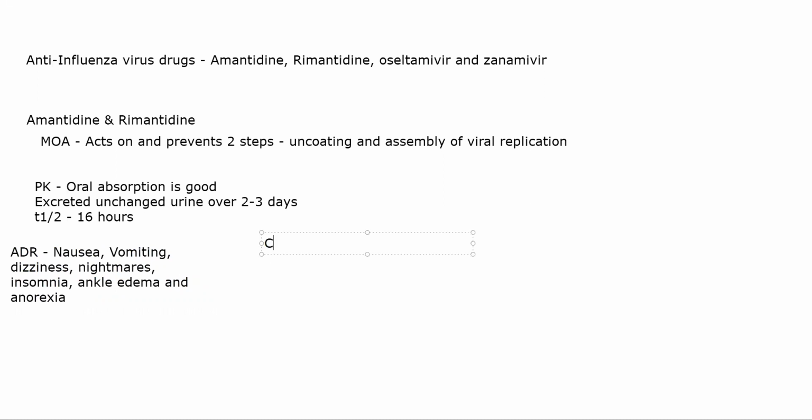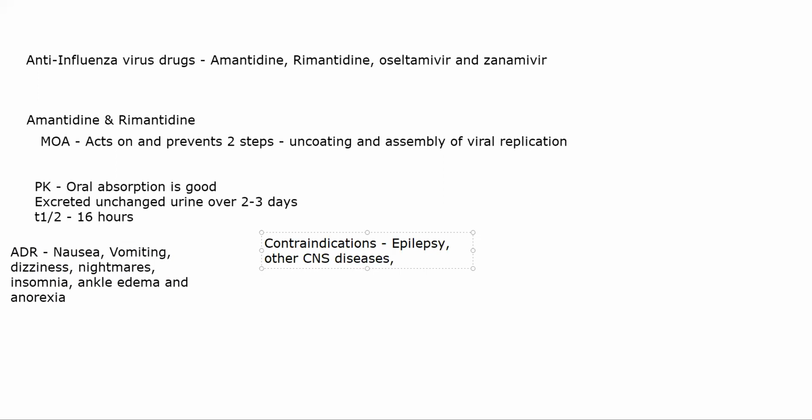Contraindications. You should absolutely not give them in patients who are epileptics. Epilepsy, we have covered epilepsy, right? Epilepsy is basically seizures plus convulsions, right? The patient will have uncontrolled seizures along with convulsions in their body. Okay? Their neurons will be firing, misfiring specifically. Okay? You cannot give it in epilepsy. Other CNS disorders. So if they have any other central nervous system disorders or diseases, you cannot give it.